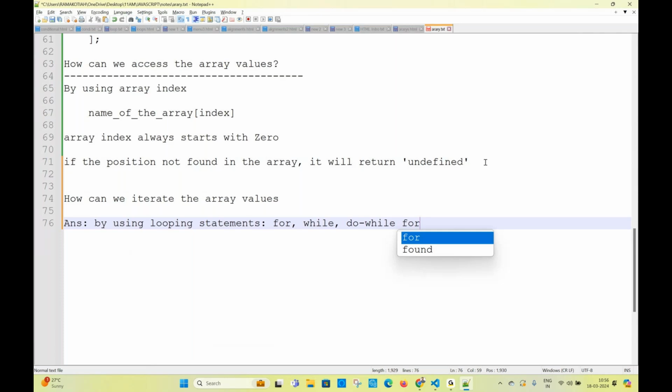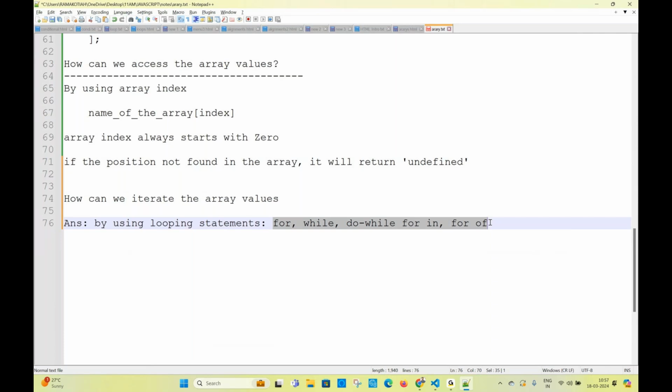Now we are going to cover them, for in and for of. So these are the loops we can use for iterating the data. Not only these, there are a lot of methods for iterating arrays. We will discuss one by one, but these are the looping statements. In the upcoming session, we will see how to iterate array values by using array methods also. But right now we are discussing looping statements.